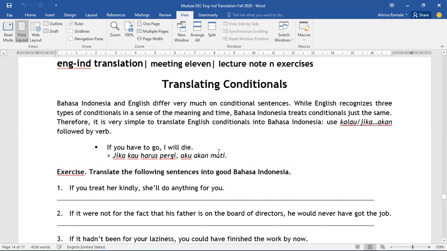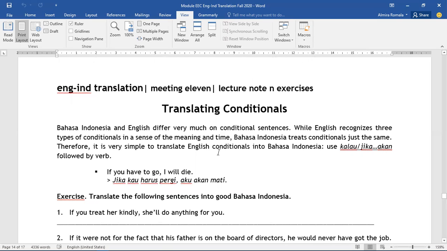Okay, guys, so we will continue with the new materials next week. So I think that's all for the explanation. I hope it will shed a light on how to translate the relative clauses and conditionals into good and standard Bahasa Indonesia.